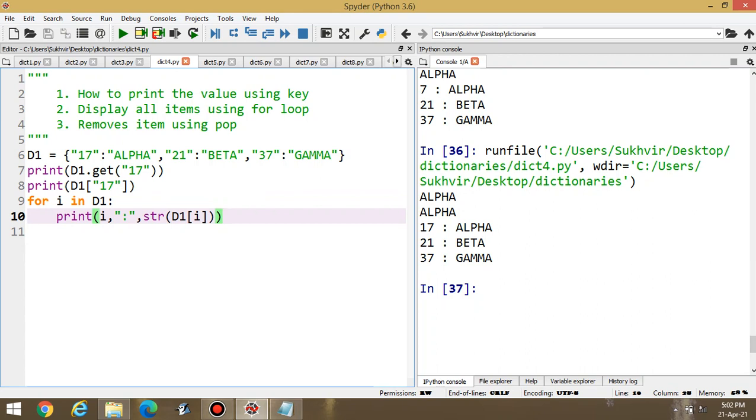And after that, remove item using pop. Now, what is the meaning of pop? I think if you know about the content of lists, pop is also there. Pop means deletion of the element basically.